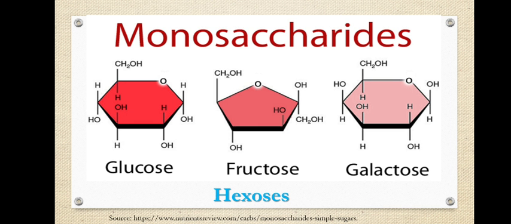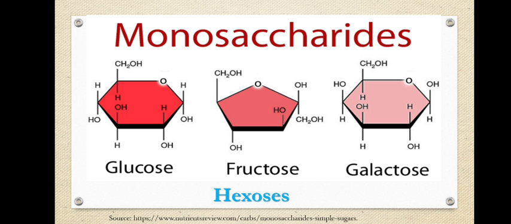Again we have a picture of hexoses, glucose, fructose and galactose. If you see, fructose looks like a 5-membered ring. No, it is actually a 6-membered one, but CH2OH is present outside the ring. Okay. So glucose and galactose are again isomers, and here the difference is the position of the OH group in the first carbon atom. In galactose it is present above the ring, in glucose it is present below the ring. Okay, first carbon atom, that's the major difference you can find there.